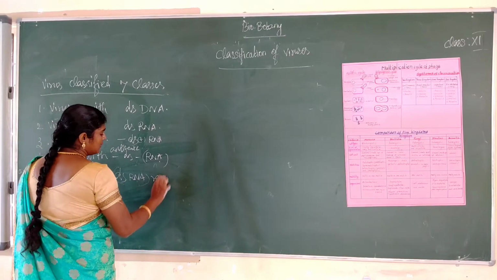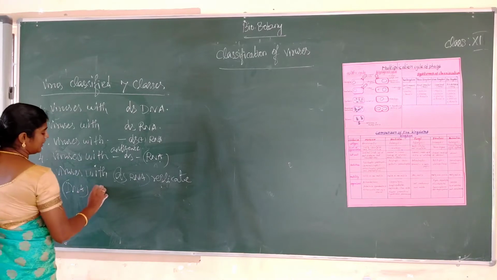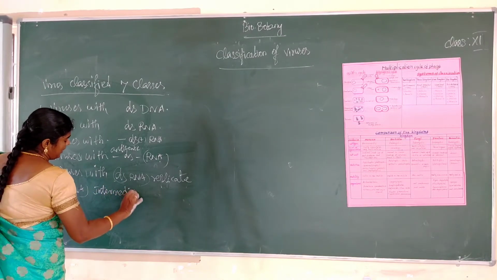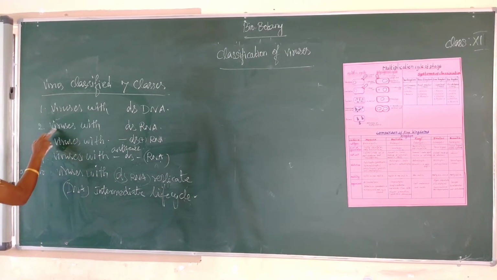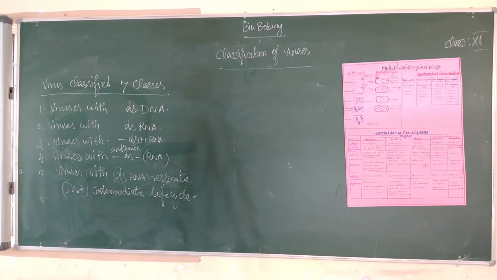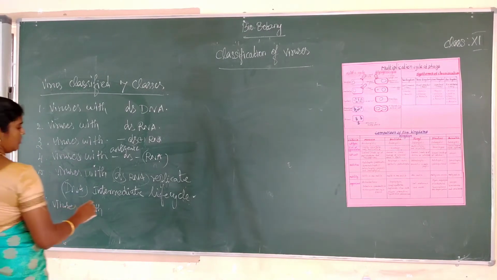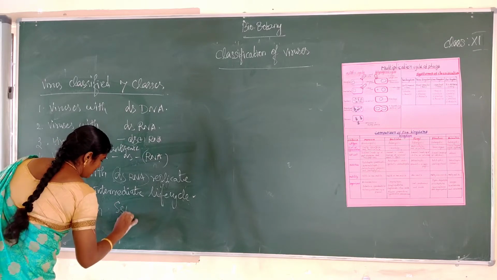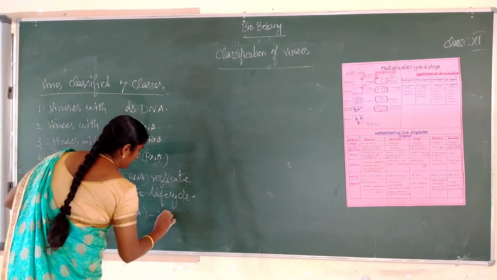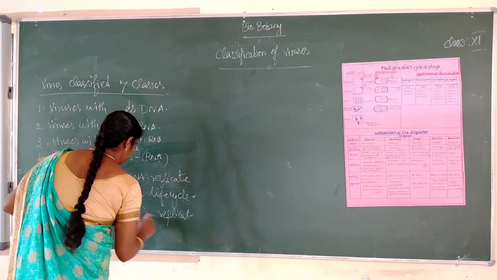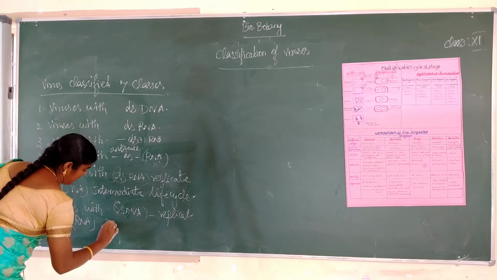Then the sixth one, viruses with ssRNA that replicate through DNA, an intermediate life cycle.